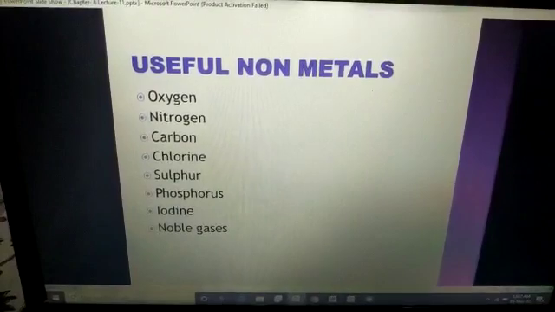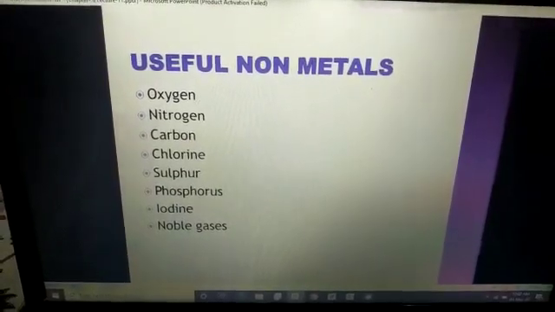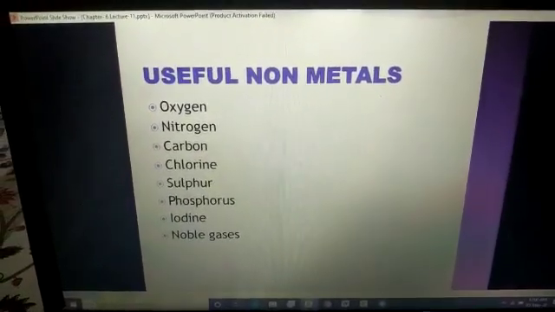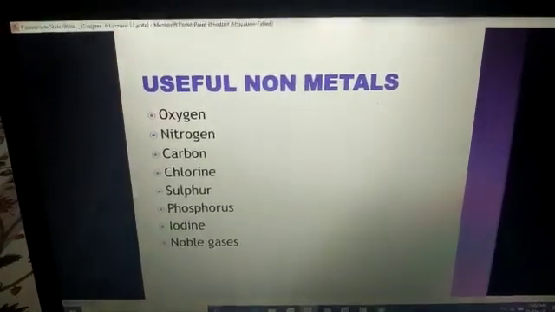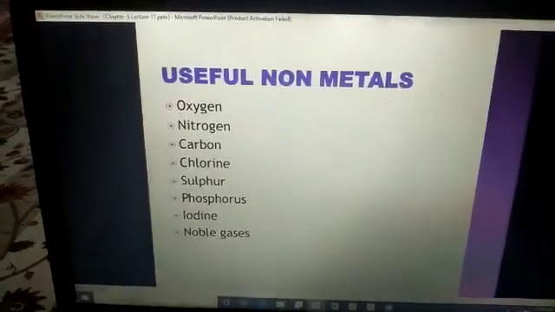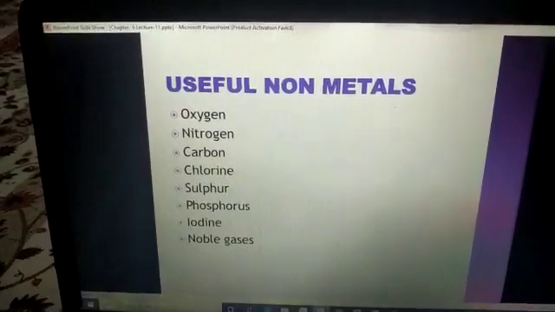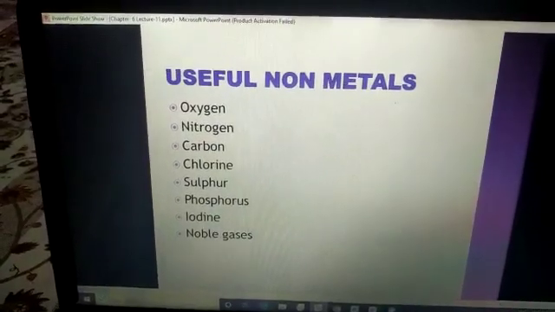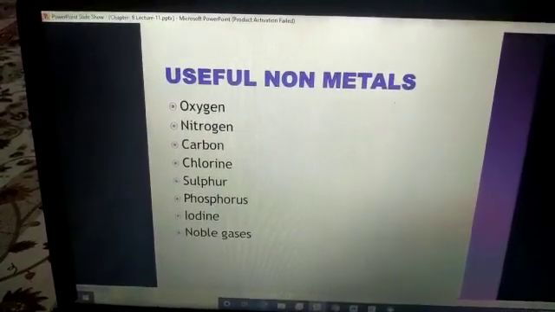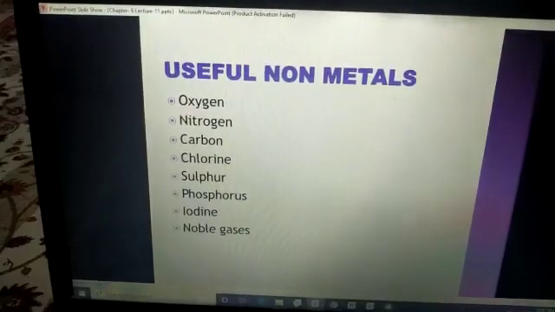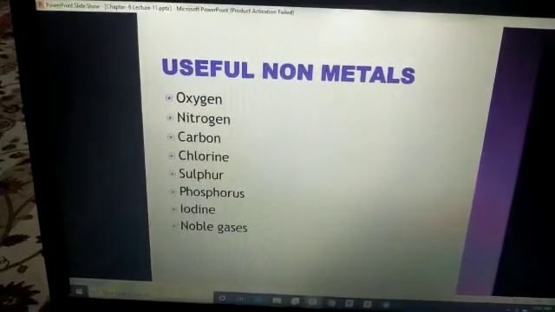Okay, you can write any use of carbon: it can be used as a lubricant for greasing, it can be used as electrodes, it can be used for burning as a fuel, etc. Okay students, and one more thing, it is also a source of minerals available under the earth crust.